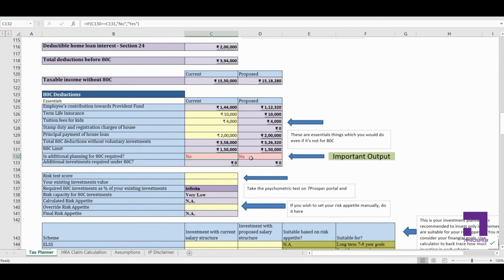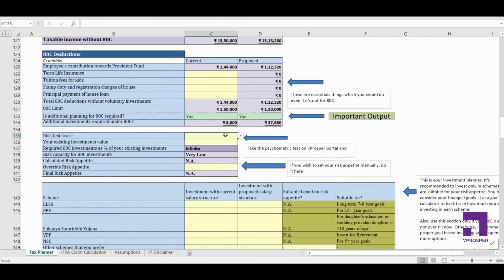Now to give you a demo of how to plan the investments also, I'll delete all these things, just for the sake of demo. Otherwise I didn't need to do any additional planning for ETC for this particular plan. Additionally, in the current salary structure I need to invest around 6,000, and in the proposed salary structure I need to invest 37,680 to complete my ETC deductions.